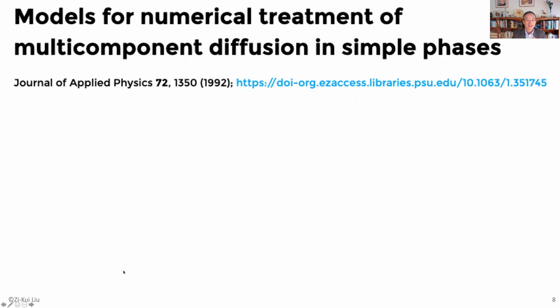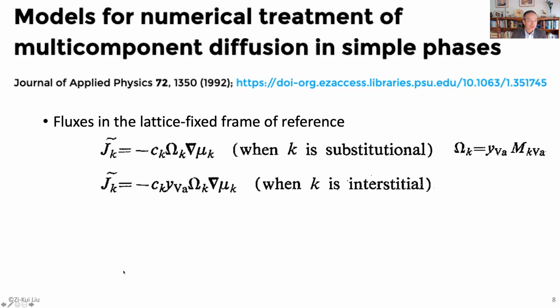Okay, so back in 1992, before that, in John's PhD thesis, he developed a digital software for simulation of diffusion. And in 1992 there was a very nice paper talking about the models for numerical treatment of multi-component diffusion. And John studied the flux in that paper. They started, John and I think it's Anders, with the flux in the lattice fixed frame of reference.